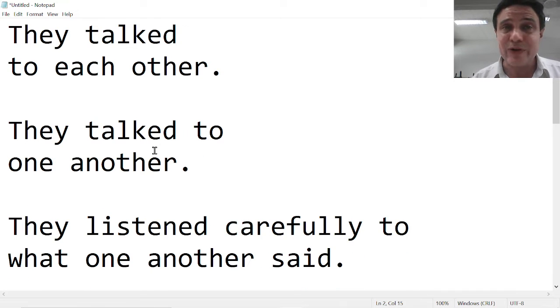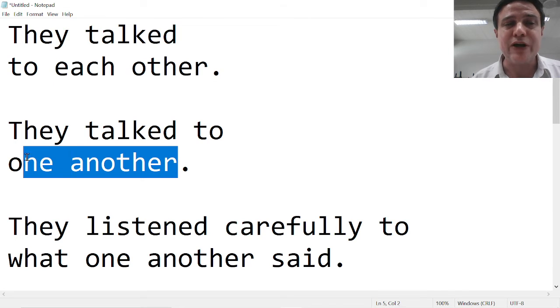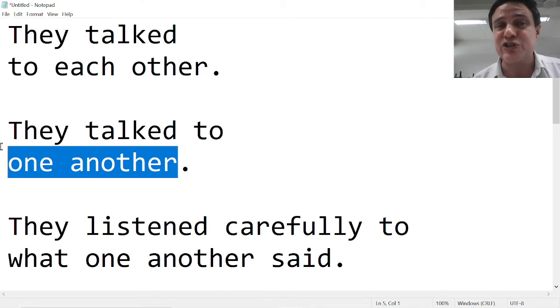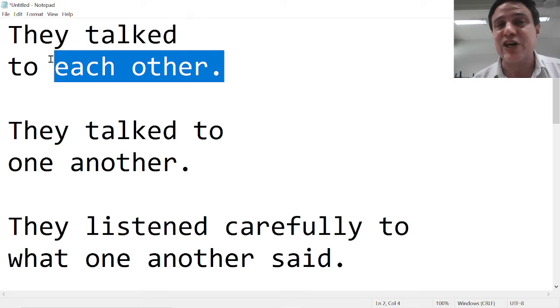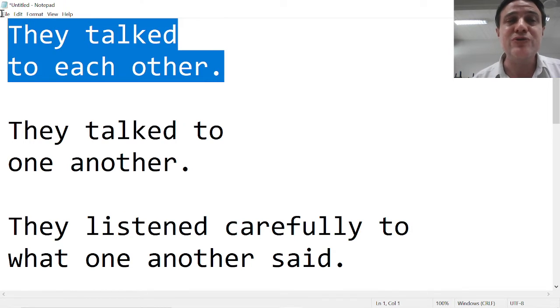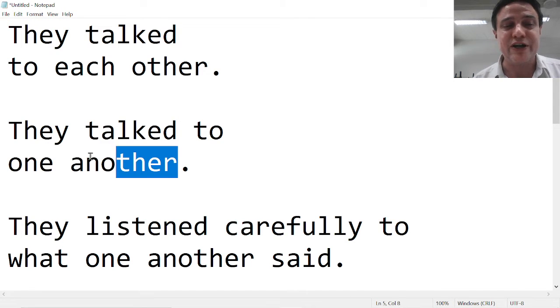Well, generally, if we say each other, it's two people. If it's one another, it's usually more. It's like three or four people. But not always. You can use one another for two, and you can use each other for three or four. But the general rule is a group of two, each other, and a group of three or four or five or 100, one another.